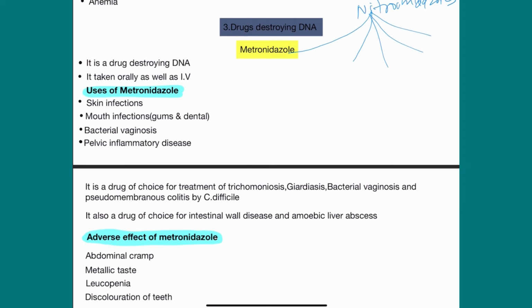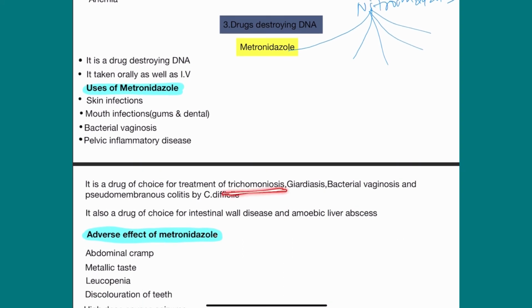It is a drug of choice for treatment of trichomoniasis, giardiasis, bacterial vaginosis, and pseudomembranous colitis caused by C. difficile bacteria.